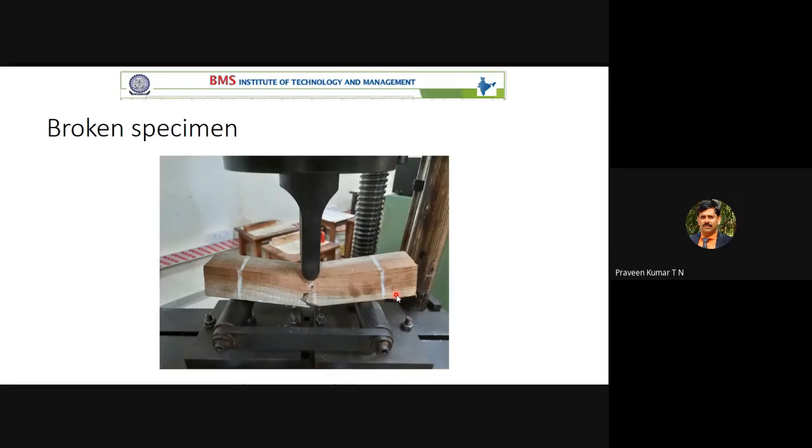This is the bending test arrangement. You can see here, this is the bending test attachment. The distance between this point and this point is 200 mm, or this point to this point is 200 mm. At exactly the center, you apply the load.